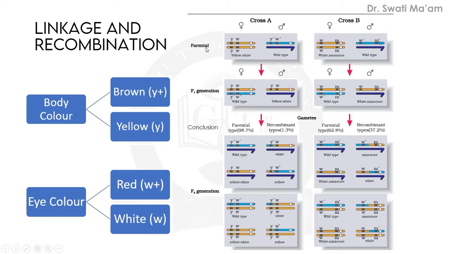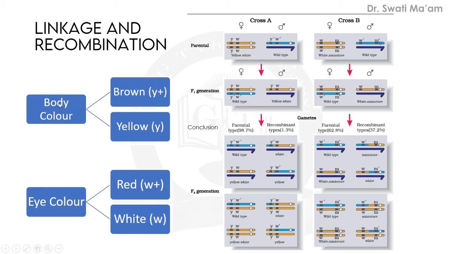In the parental generation, let us see the female having yellow body color and white eye color. Body color is one character and eye color is another character, so this is a dihybrid experiment.